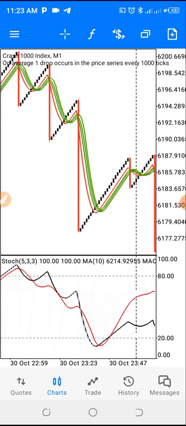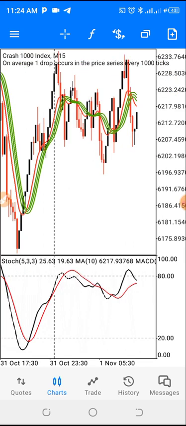The strategy is a very simple one. All you need to do is check your higher time frame. Your higher time frame can be your 5-minute time frame, your 15-minute time frame, your 30-minute time frame, or even your daily time frame, depending on your style of trading or your personality of trading. But for the purpose of this video, we'll be using the 15-minute time frame, because the majority of us are intraday traders, so we focus on the 15-minute time frame. So you go to your 15-minute time frame and look at the trend.